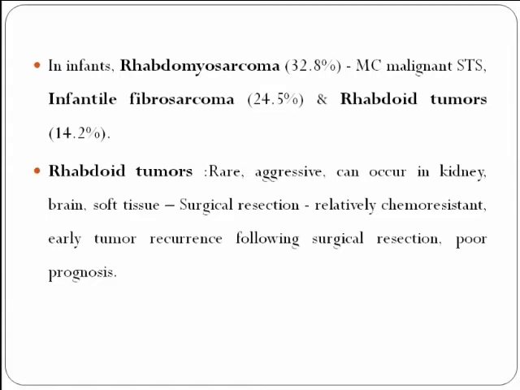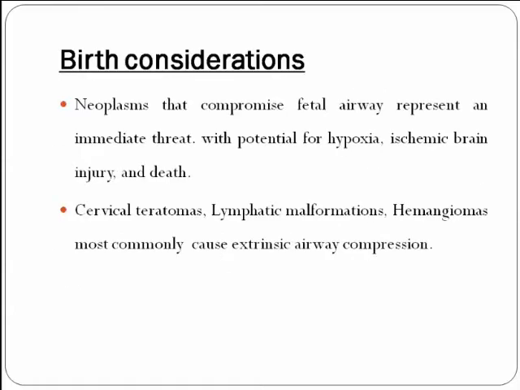Coming to malignant tumors in infants, rhabdomyosarcoma comprises about 32%, which is the most common malignant soft tissue sarcoma, followed by infantile fibrosarcoma and rhabdoid tumors. The rhabdoid tumors are rare and aggressive. They can occur anywhere in the kidney, brain, or soft tissues. Surgical resection is advised for rhabdoid tumors, which are relatively chemoresistant, and early tumor recurrence following surgical resection is observed. These rhabdoid tumors have a poor prognosis. These are all about general principles.